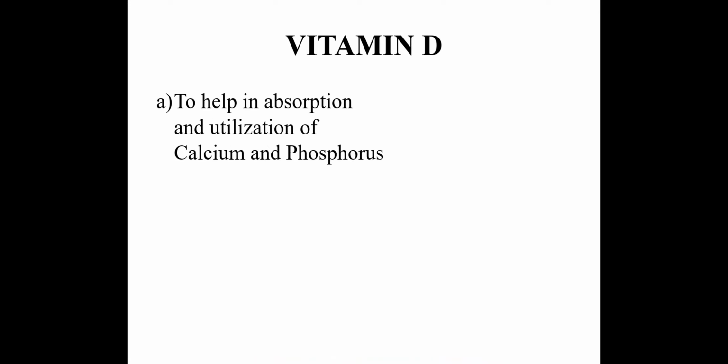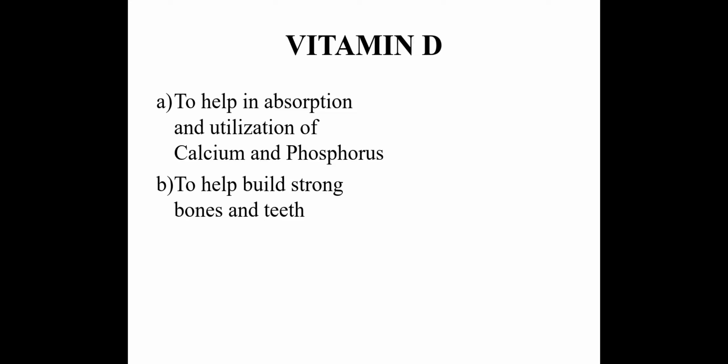Next is vitamin D. Vitamin D helps in absorption and utilization of calcium and phosphorus in the body. It also helps in building strong bones and teeth, as calcium, phosphorus, and vitamin D all three go hand in hand to build strong bones and teeth.